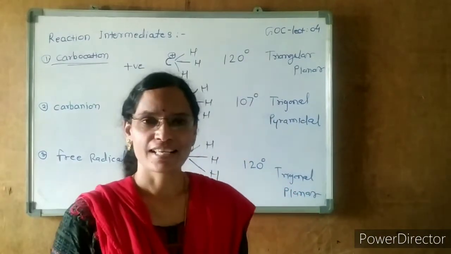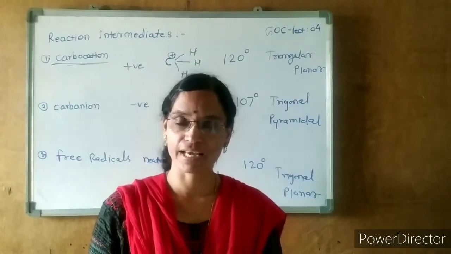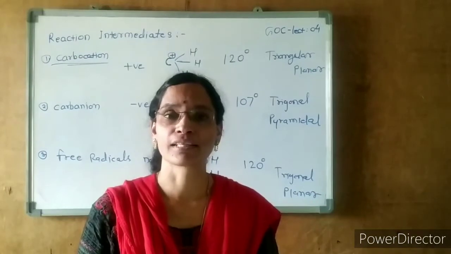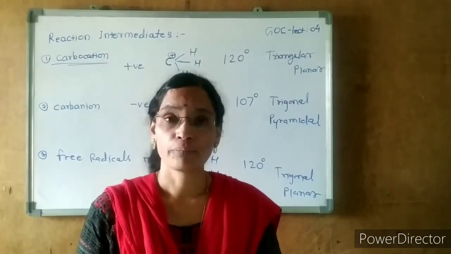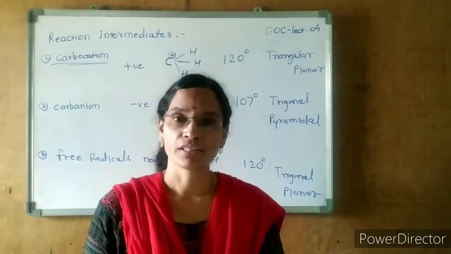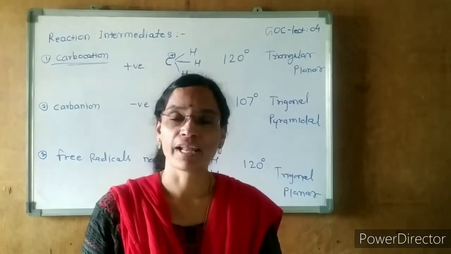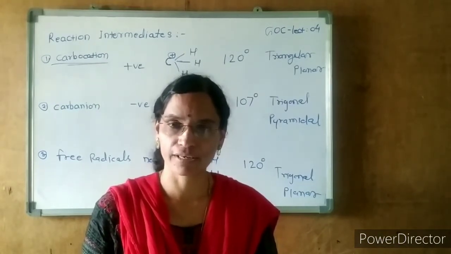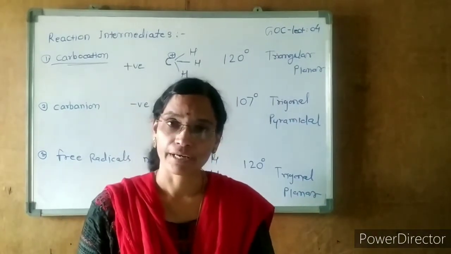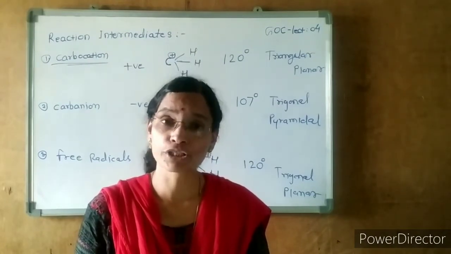Students, in the last session, we discussed some of the properties of carbocations, carbanions and free radicals, such as charge, number of electrons in the valency shell, and behavior. What is the behavior of a carbocation? It is an electron deficient species because in the valency shell only 6 electrons are there. In the case of the carbanion, the octet is completed, and again a minus charge is there. That's why it is an electron rich species.